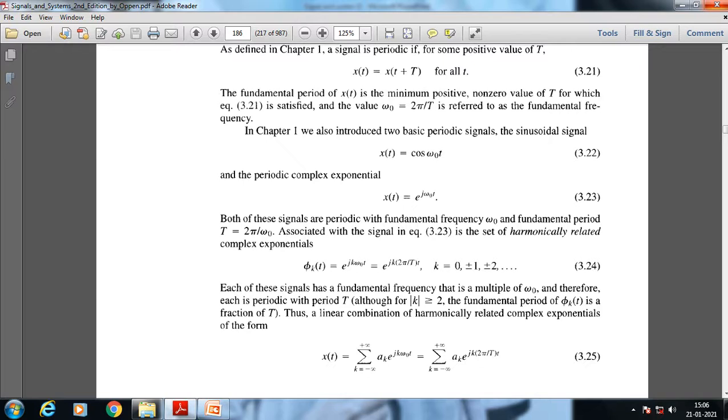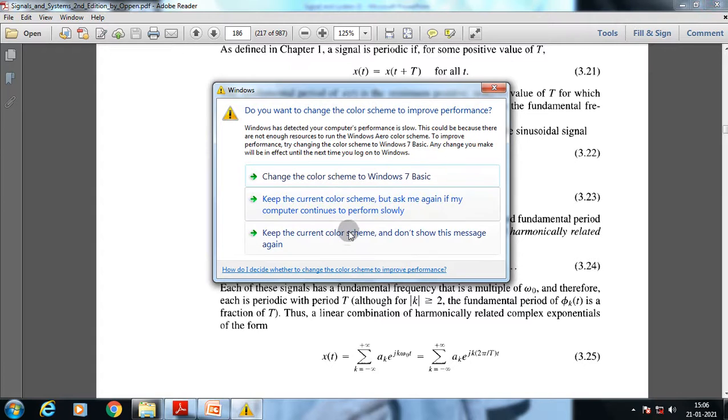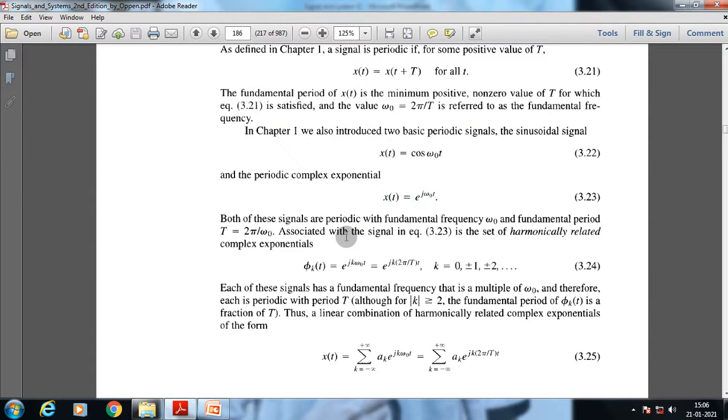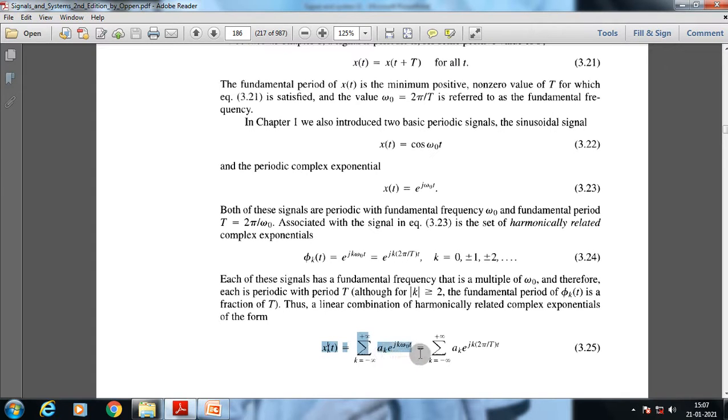So a cosine or sinusoidal periodic function can be written as a linear combination of harmonically related complex exponential functions. Okay, so that's the most important part. Again I will repeat that one cosine or sine function can be rewritten as the linear combination of harmonically related complex exponentials. That's why a specific function x of t is written in this form.